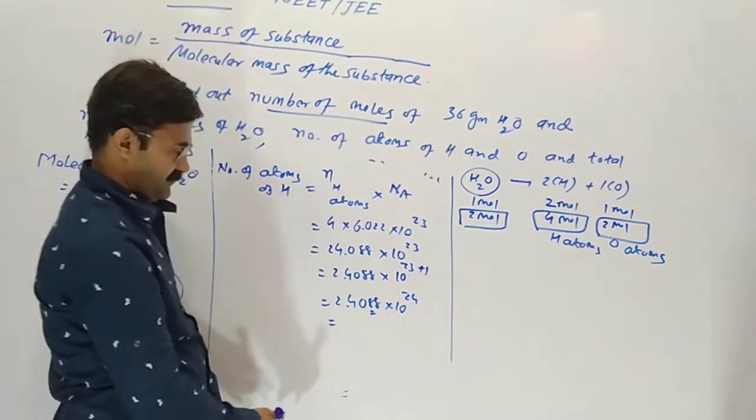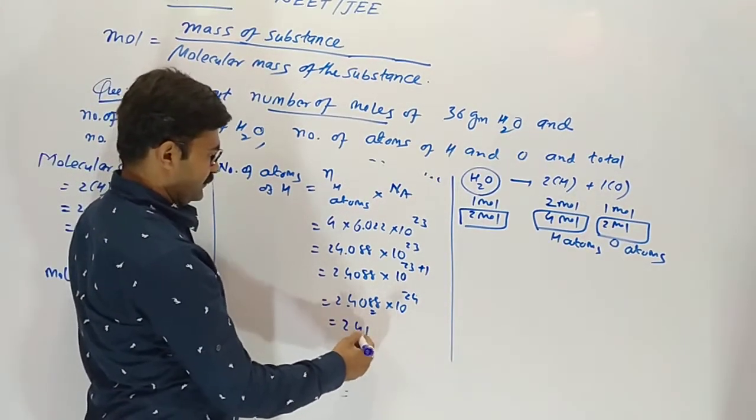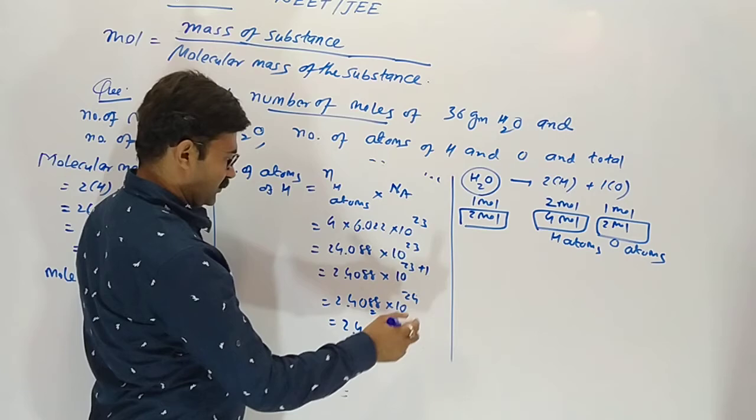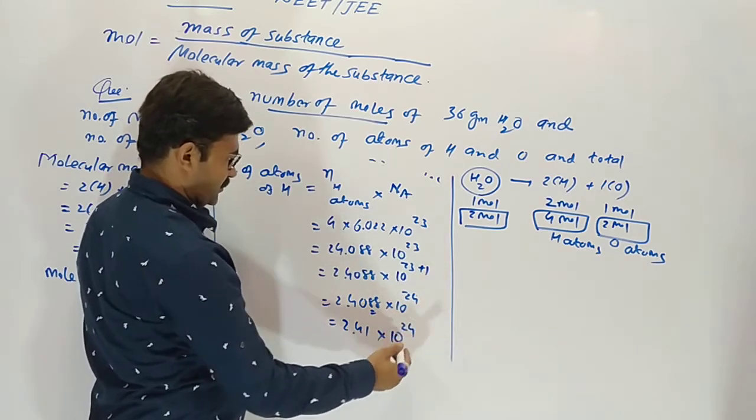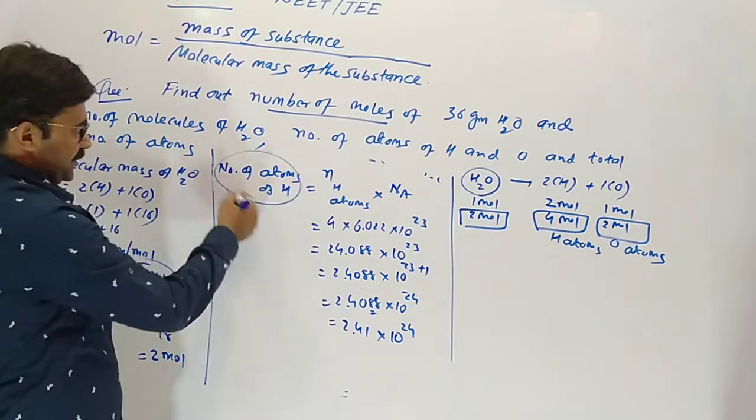Here 8 is more than 5, so approximately it becomes 2.4 × 10^24. This is number of hydrogen atoms.